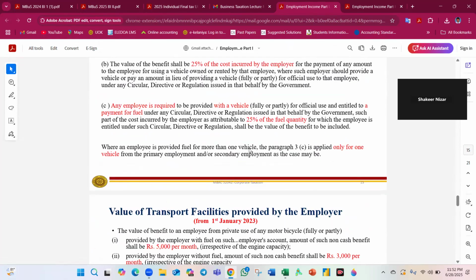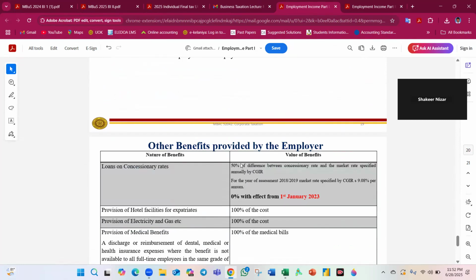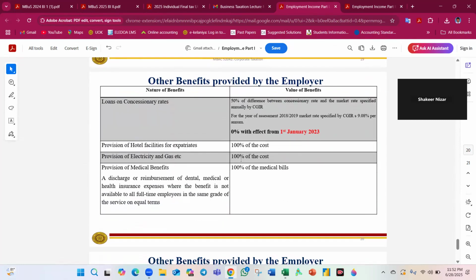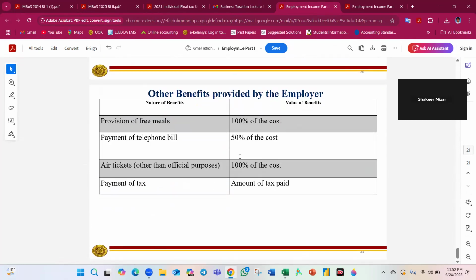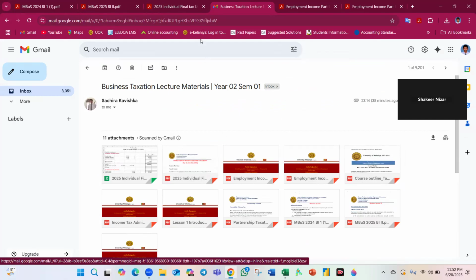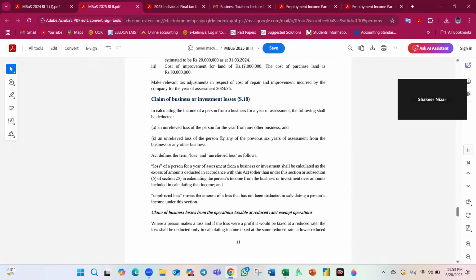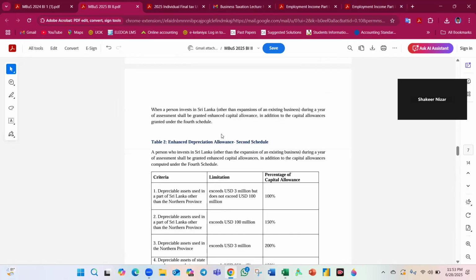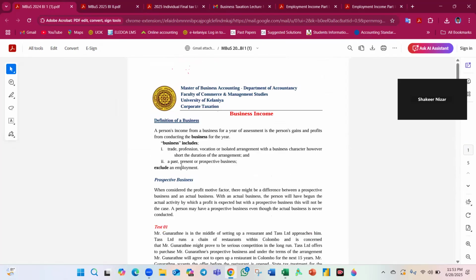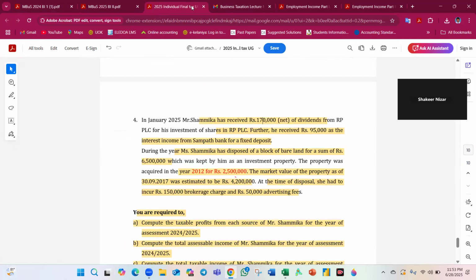Vehicle benefit here, rated area 12.5, to relevant ones we took like that. I don't remember, take a little look at the rates, there was a lower rate or something. You can go through with your close slides. I can't remember, I'm doing the process of how to get the answer.